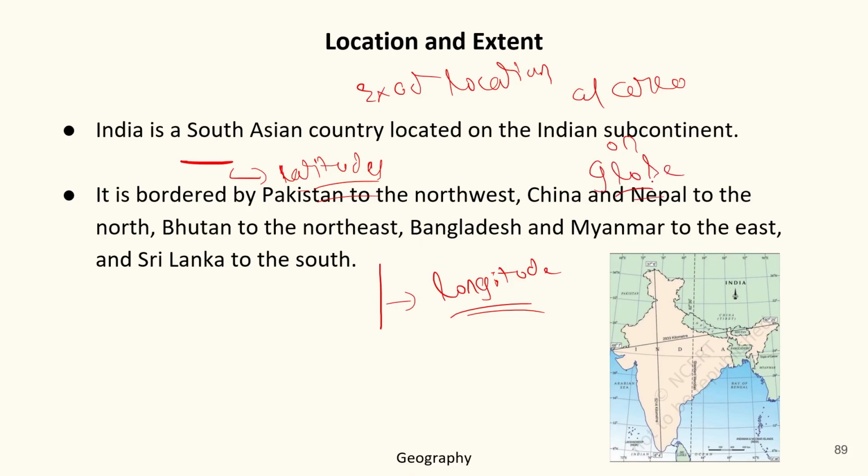Okay, so basically to predict the exact location of any area on the globe, we use longitudes and latitudes.